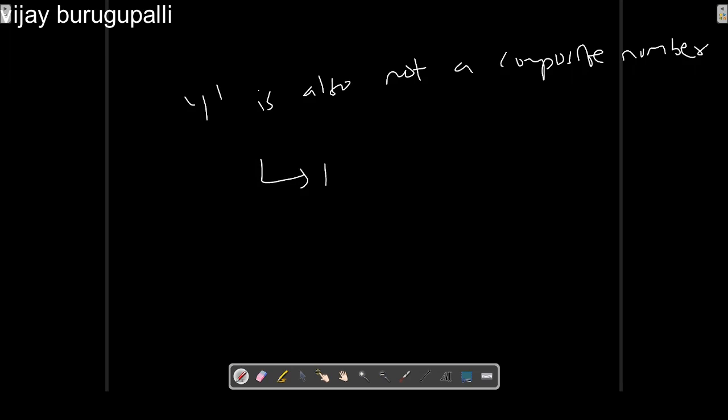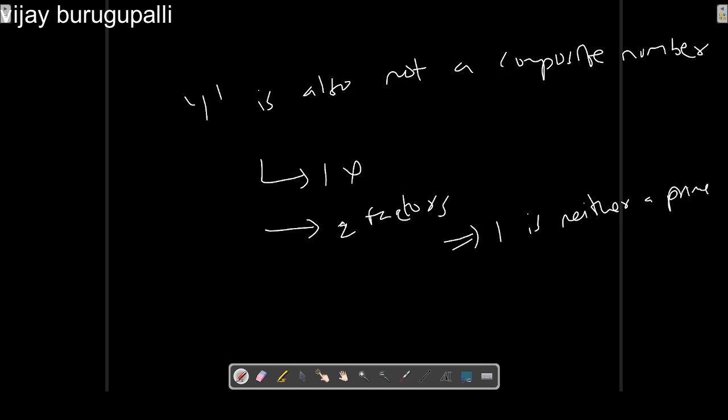So 1 has only one factor, but to be called a composite number, the number should have two or more factors. So 1 is neither a prime nor a composite number.